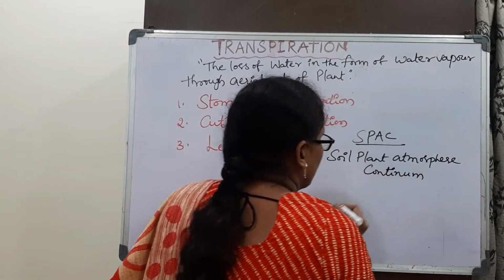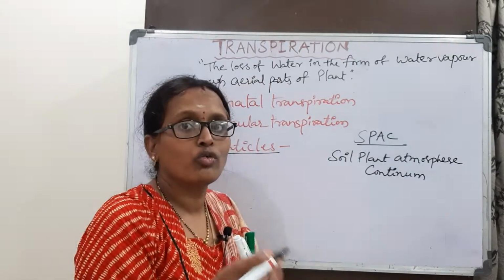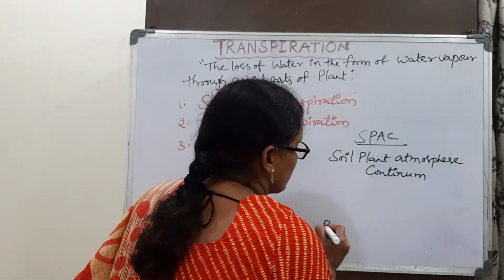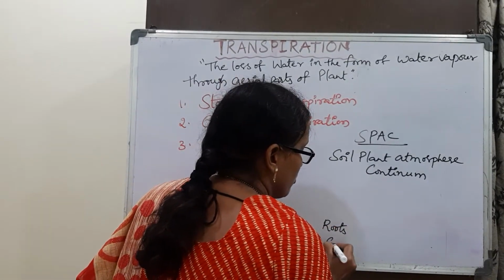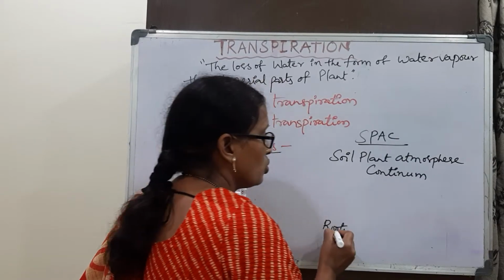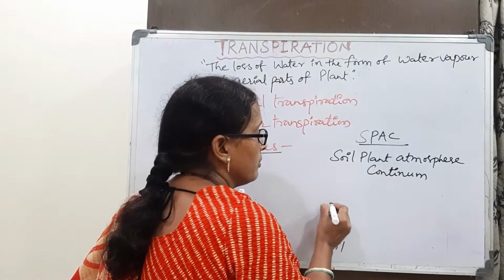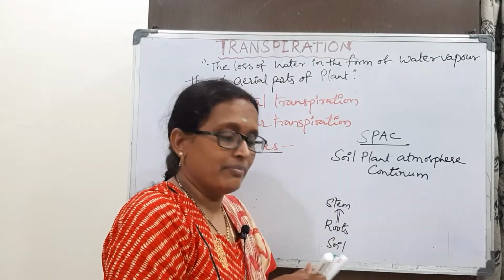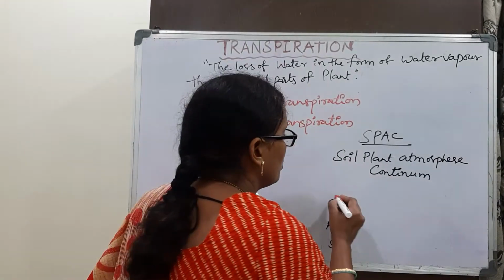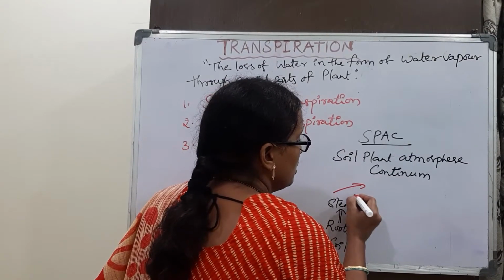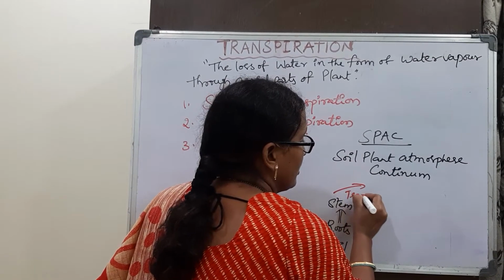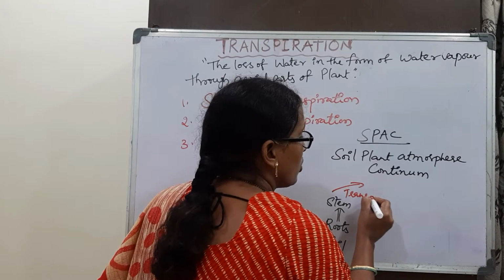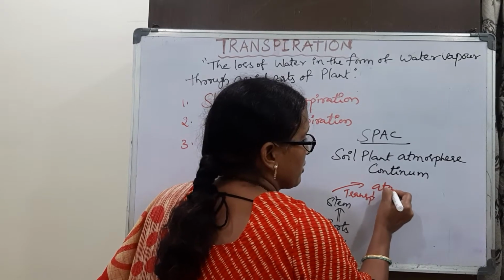So we know that the plant absorbs water from where? It takes water from the soil through the roots. Through the roots, water and minerals are taken up by the stem. And the stem and aerial parts, what are they doing? By transpiration, they are releasing the water into the atmosphere.